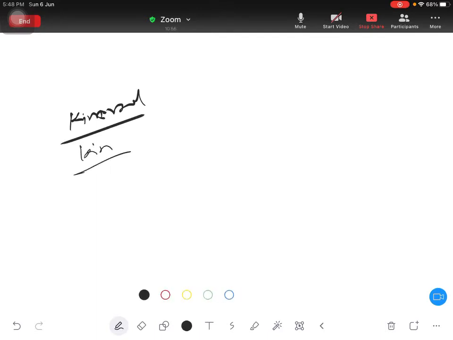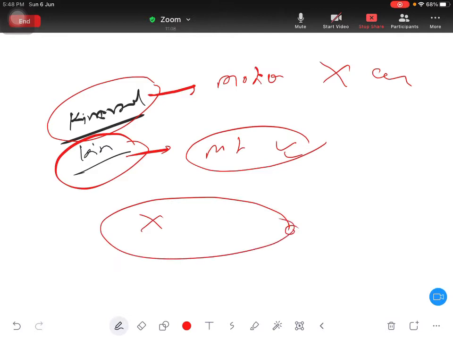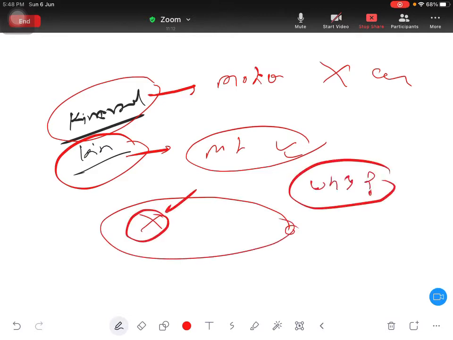So in kinematics we discuss only the motion, we don't discuss the cause. In kinetics we discuss motion with its cause. It's like why the earth is revolving around the sun. That why, that why also we include in kinetics.